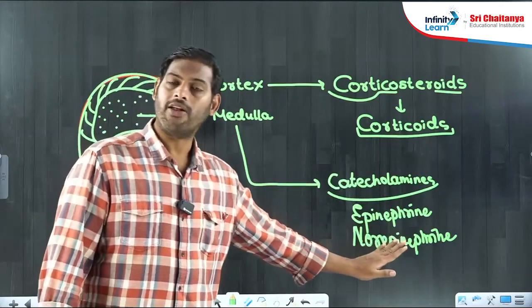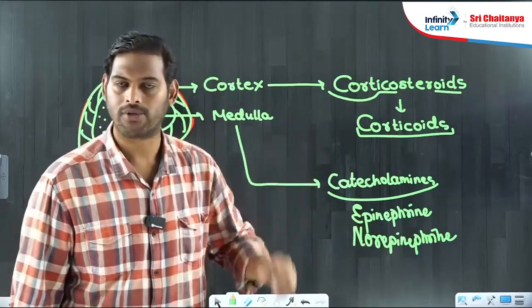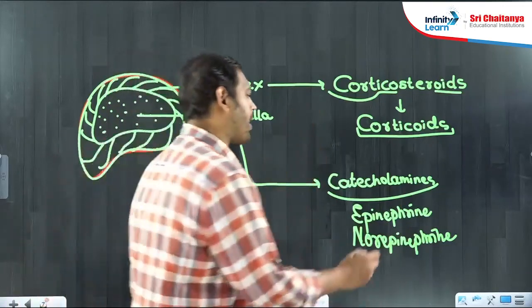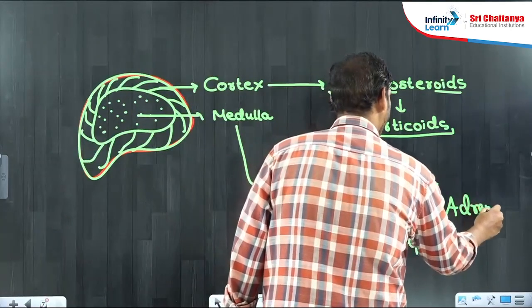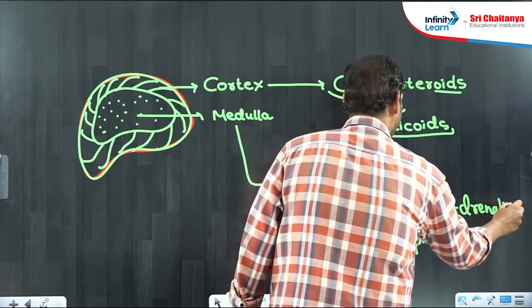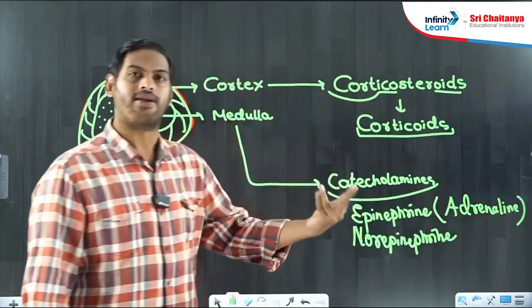Guys, epinephrine and norepinephrine are new names. Old names were, epinephrine was adrenaline. Norepinephrine was noradrenaline.